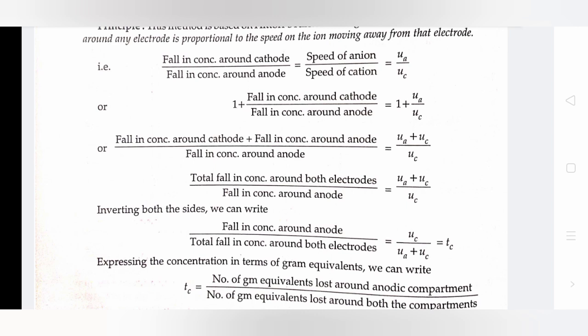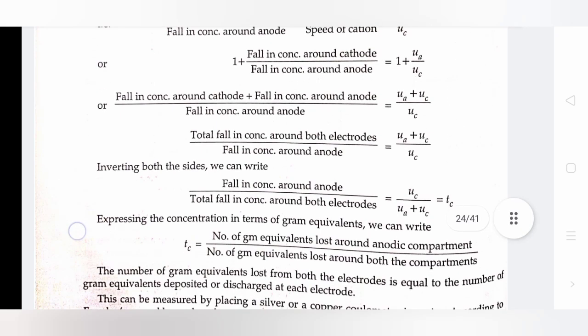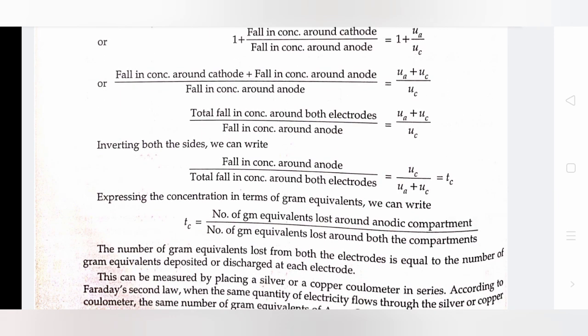Then the total fall in concentration around both electrodes divided by the fall in concentration around anode equals (UA plus UC) divided by UC. Inverting both sides, we can write the fall in concentration around anode divided by the total fall in concentration around both electrodes equals TC. Expressing the concentration in terms of gram equivalents, we can write TC equals the number of gram equivalents lost around the anodic compartment divided by the number of gram equivalents lost around both the compartments.